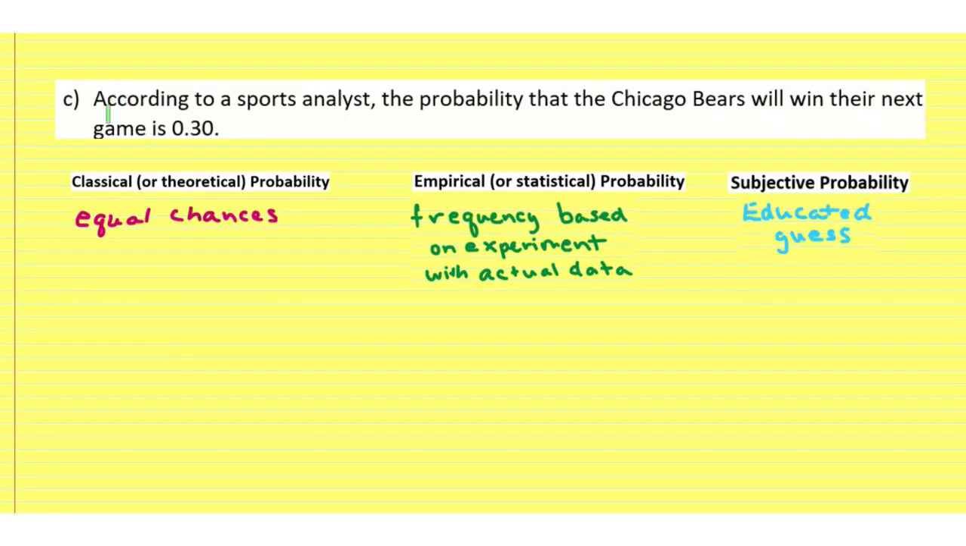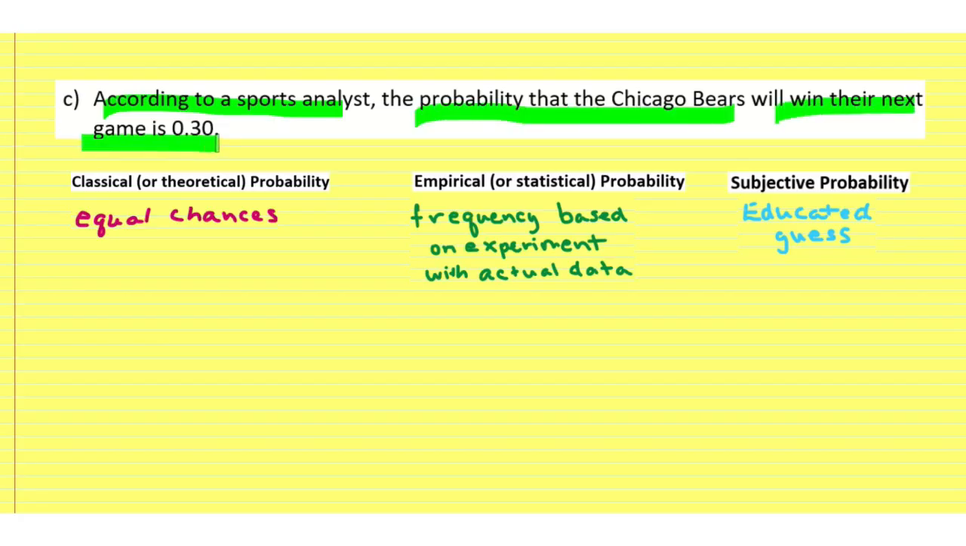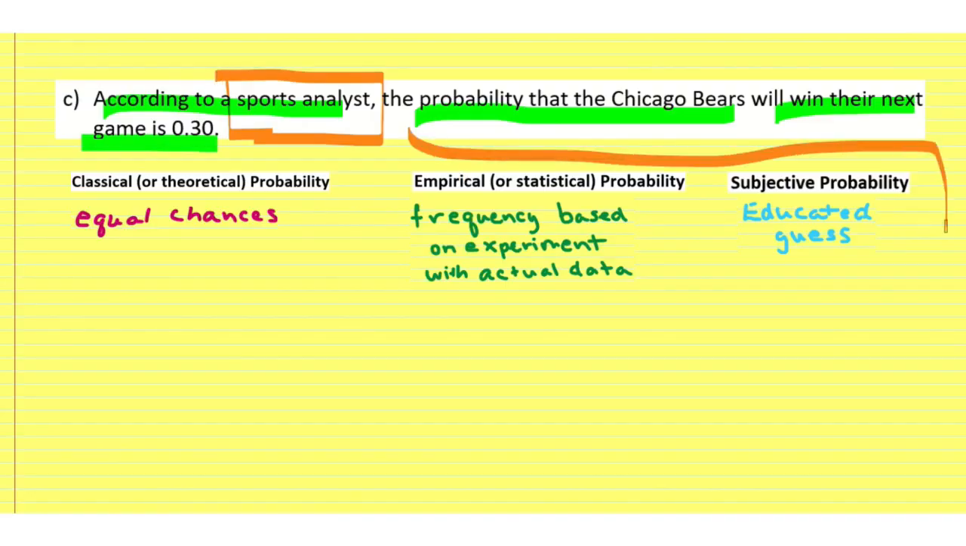Okay, our next question says, according to a sports analyst, the probability that the Chicago Bears will win their next game is 0.30. So this is definitely the educated guess. We have a sports analyst. This is what he does for a living. He looks at all the numbers. He looks at all the competition. He looks at all their statistics, and he can make an educated guess. So if he's making an educated guess, then the probability method here is the subjective probability method.